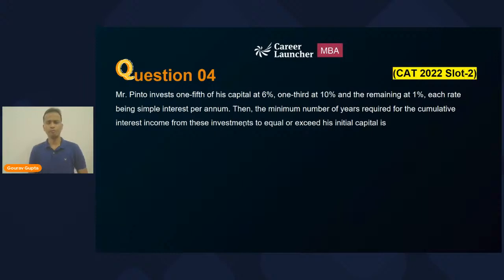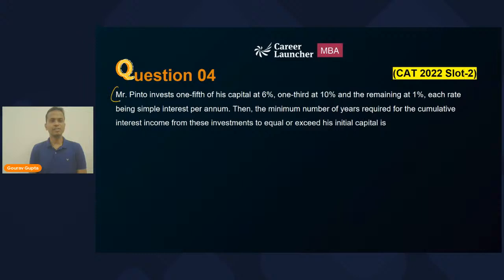Okay, so basically we'll have to find out how much time it will take for the interest income to be equal to or exceed the initial investment that he has made. ठीक है, कितने साल बाद the total interest income will be equal to or it will exceed the initial capital. Okay, and we'll have to find out the minimum number of years. So earliest, when will this happen?